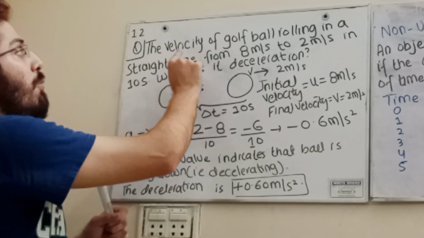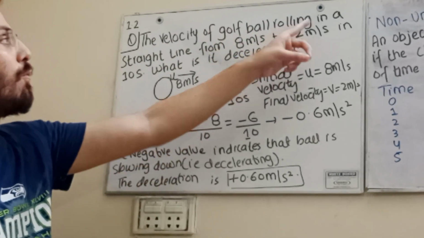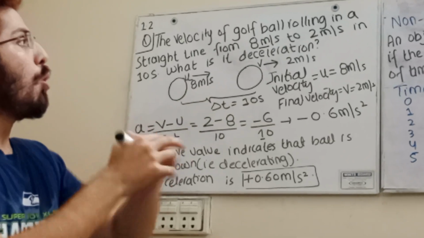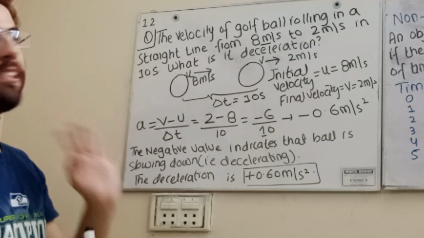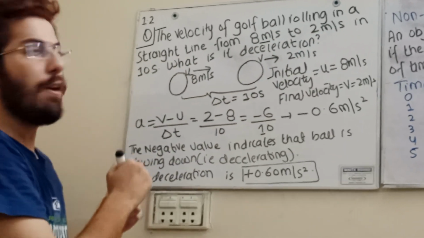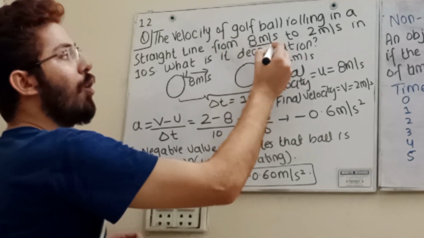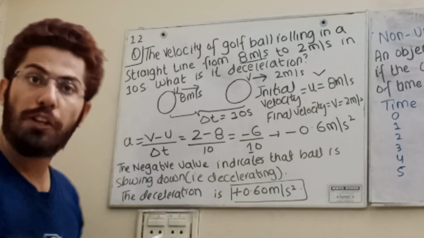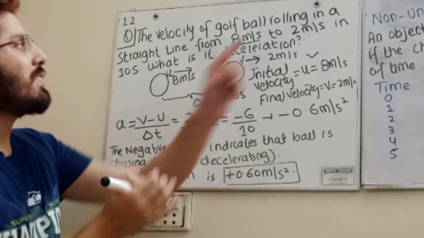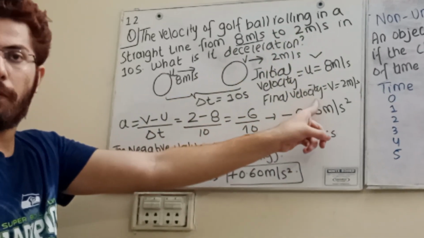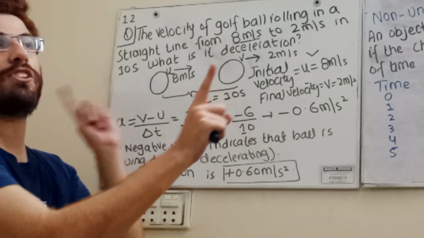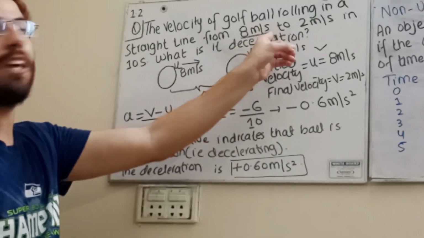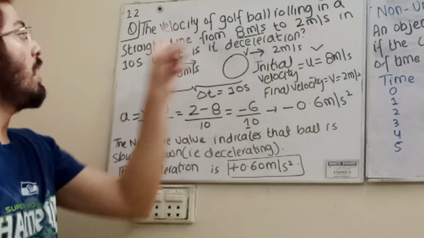Now the velocity of a golf ball rolling in a straight line goes from 8 meter per second to 2 meter per second in 10 seconds. Student, always remember, the first velocity given should be the initial velocity. Now 2 meter per second is definitely the final velocity. Mostly students get stuck on which is the initial and which is the final. Definitely this is the initial and this will be the final, in 10 seconds.